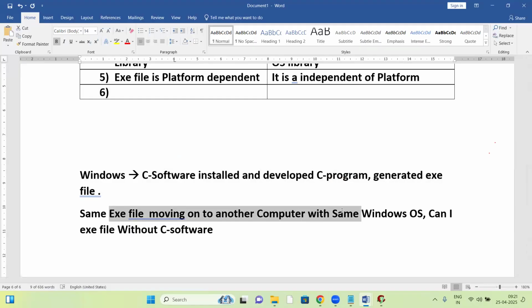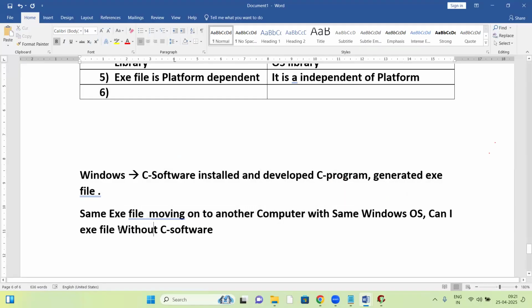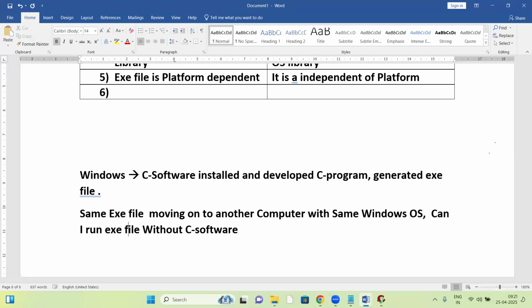The exe can run, but without C software? Without installing C software, can I run it or not? Can anyone guess? Yes, we can run it. C software is not necessary.